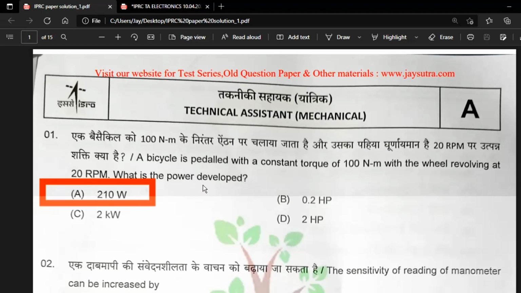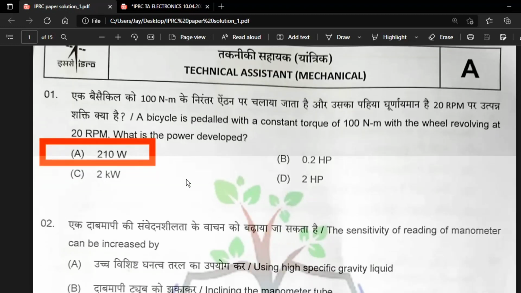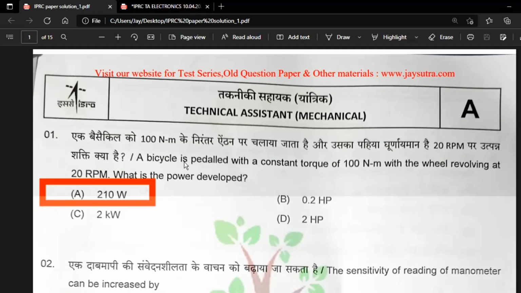Okay, so now it comes to the mechanical people. The detailed explanation for mechanical will come in tomorrow's video, because this question paper's answers were also sent by one of my friends. He is working in a reputed organization, and he has qualified many times, including ISRO examinations. So they have sent this answer.